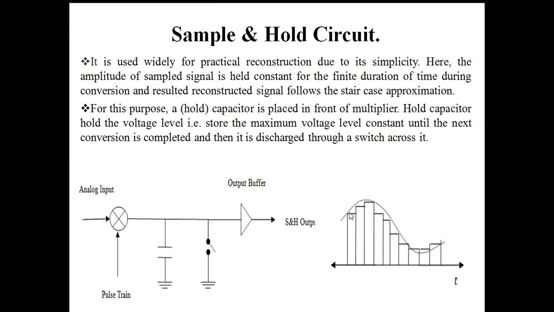You can see that the reconstructed signal is similar to a staircase approximation of the original signal. And if you use a higher sampling rate, two successive stairs will be close to each other, and you get a signal as close as possible to the original.